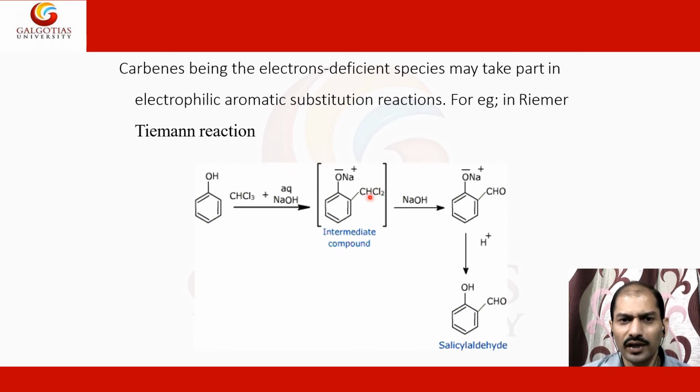It then reacts only at the ortho position, and after reaction with base it makes an aldehyde group here.